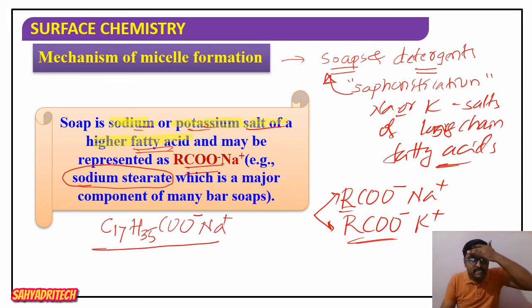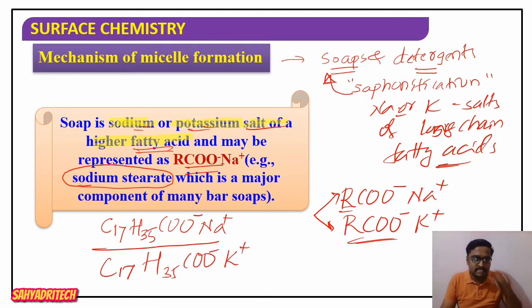Similarly, we can write potassium stearate also, C17H35COO⁻ K⁺, right? So the well-known example for soap is sodium stearate. Okay, so what is the formula for sodium stearate? C17H35COO⁻ Na⁺, right?